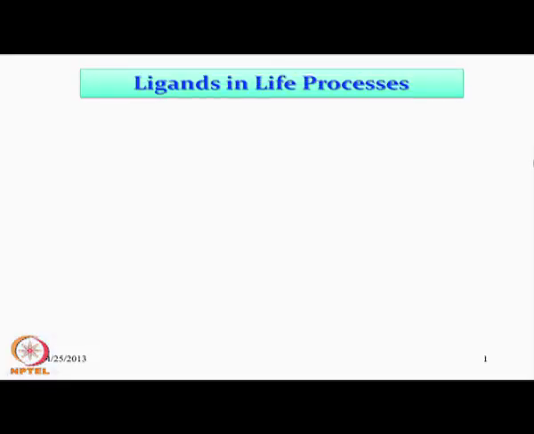So, we will see what the different types of ligands we can have in the life processes. Very basic life processes are all dependent on the metal ions, and also they are dependent very much on the corresponding ligand system. Since in this class we are talking about the different types of ligands we can have and their corresponding availability to the metal center, which are available in life systems in a very low concentration.